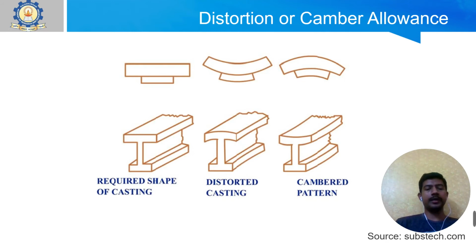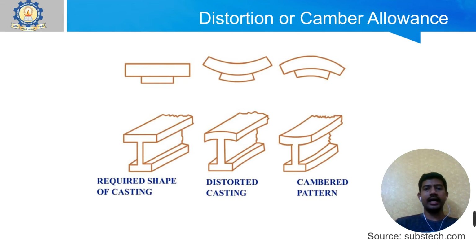Whatever the shape may be, due to the shrinkage, this distortion or camber will happen. So, while designing the pattern, those legs can be designed slightly converged inwards, so that during solidification, when it contracts, it will come to an exactly vertical position.